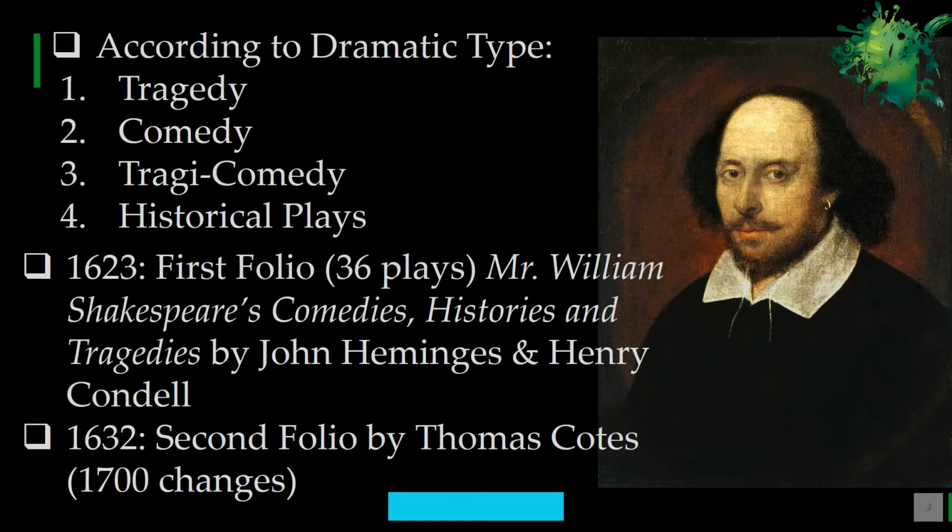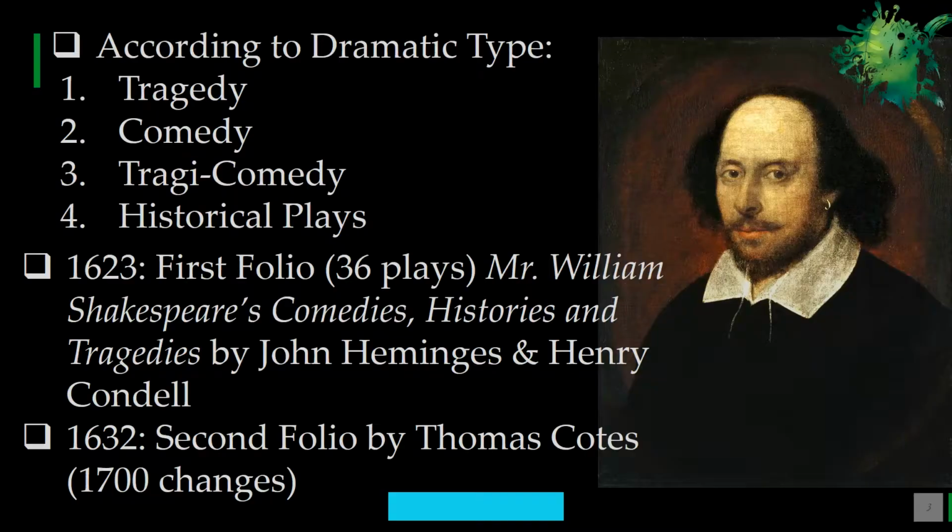The first folio appeared in 1623, and it included 36 plays. The title of this first folio is Mr. William Shakespeare's Comedies, Histories and Tragedies, and it was published by John Heminges and Henry Condell. These were the colleagues of William Shakespeare who worked with him, and when William Shakespeare died in 1616, after 7 years, in 1623, his colleagues or friends published his complete works.